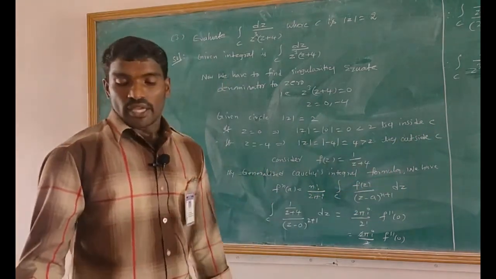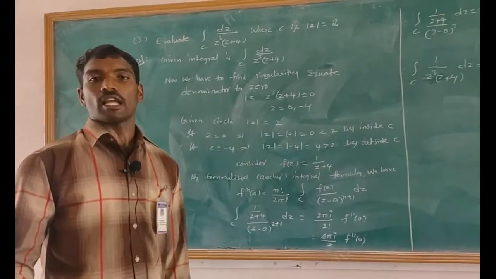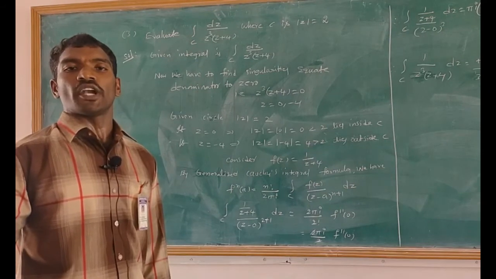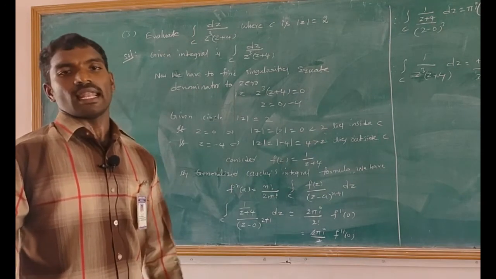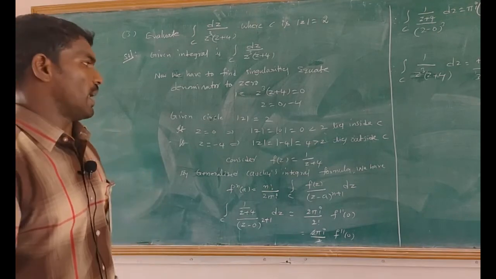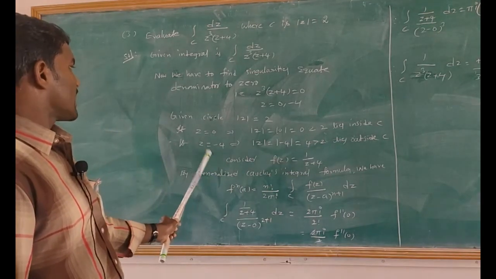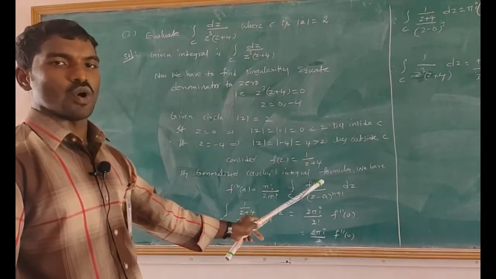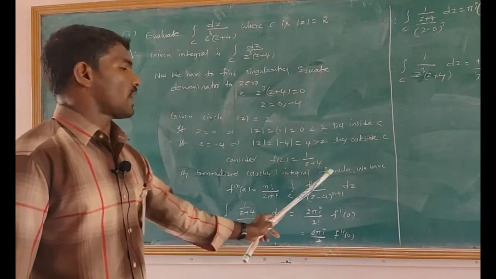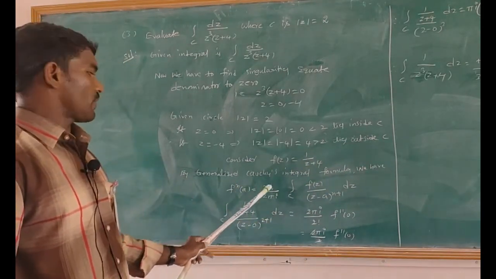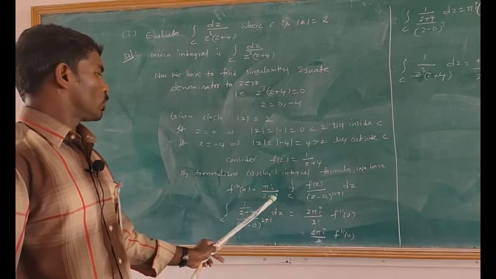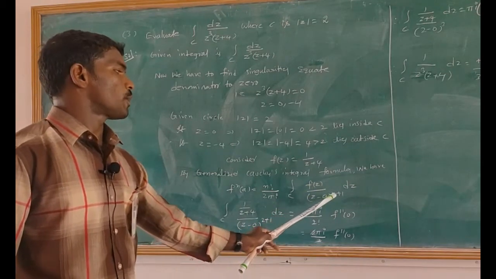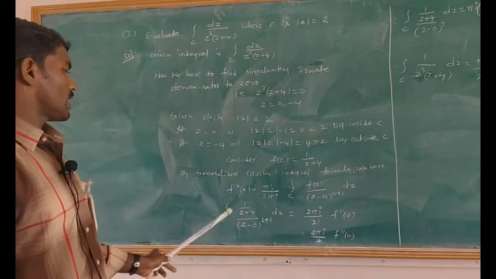Here, if we observe, if one singular point is inside and another singular point is outside, then the outside singular point can be included in f of z, and then we have to apply Cauchy's integral formula. That is, here outside singular point equals to z plus 4. So that's why consider f of z equals 1 by z plus 4. By generalized Cauchy's integral formula, we have f n dash of f of a equals to n factorial divided by 2 pi I into integral over c f of z divided by z minus a whole power n plus 1 into dz. That equals to integral over c.